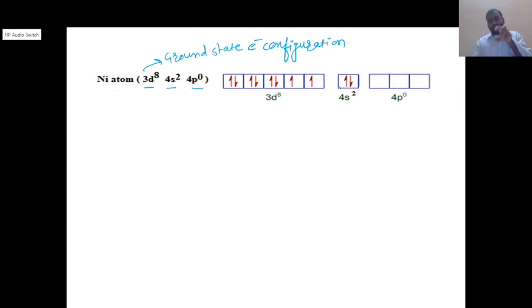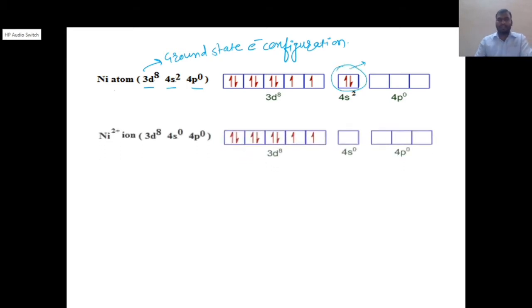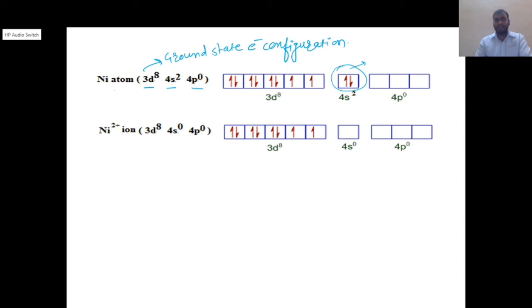But we know that while forming the tetrachloronickelate(II) complex, the nickel's oxidation state is +2. So the nickel loses 2 electrons. So what will be the electronic configuration of the Ni2+ ion? Here it is nickel at ground state. Now here it is Ni2+. The electrons are lost from the 4s orbital, the outermost orbital. So 3d8 remains as it is, 4s0, 4p0.